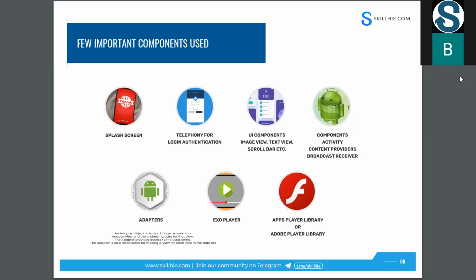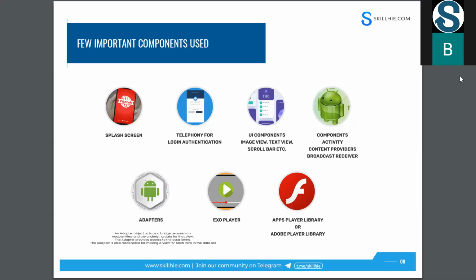Images, if you want to display any images in your application, we should use image view in Android. And scroll bar, scrolling, right? Maybe if you open your WhatsApp application, you can see n number of chats, n number of contacts. And if you want to scroll, we can use this scroll bar. We have n number of components. Here I just took three things for your understanding. Just like image view, text view, and scroll bar, we have so many things. If you want clickable things like buttons, so many things are available.